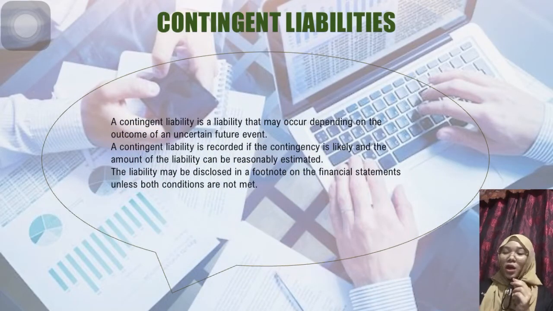Okay, thank you Aina. Now I will continue about contingent liability. A contingent liability is a liability that may occur depending on the outcome of an uncertain future event. A contingent liability is recorded if the contingency is likely and the amount of the liability can be reasonably estimated. The liability may be disclosed in a footnote on the financial statement unless both conditions are not met. Now I will pass this presentation to my friend Amira.